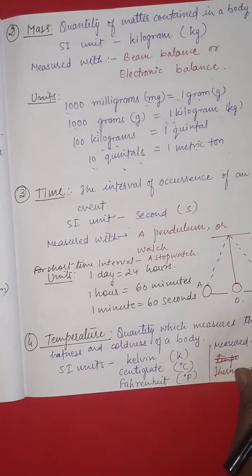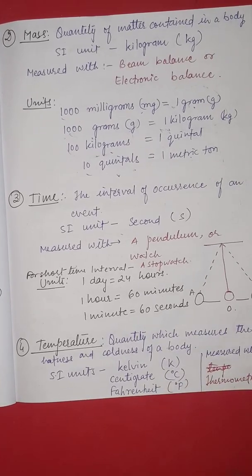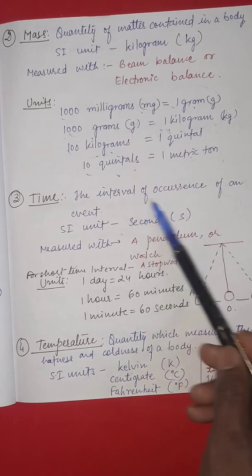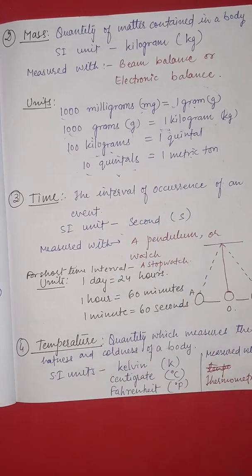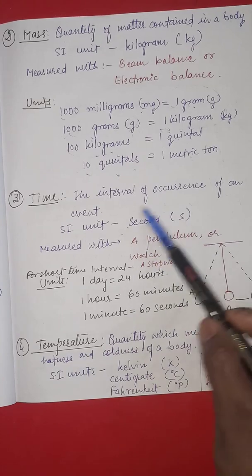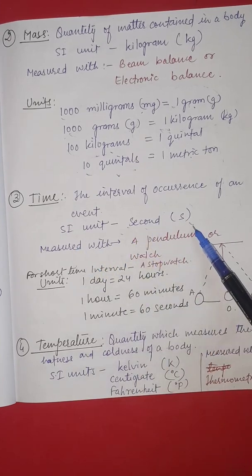Now we are talking about the time here. What is the time? The interval of occurrence of an event. Event कितनी देर हो रहा है या उस event को होने में कितना time लग रहा है. It is the interval, that is the time of an event. The occurring of an event is a time. It is measured in second. This is the SI unit which we have used here. The second is the SI unit.